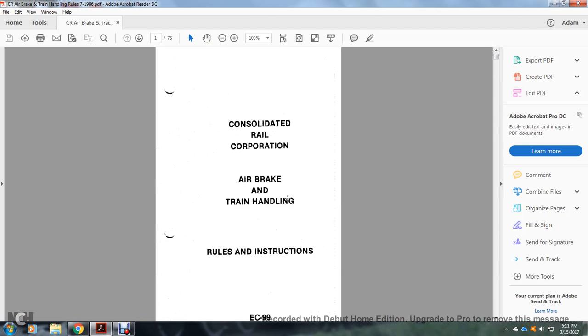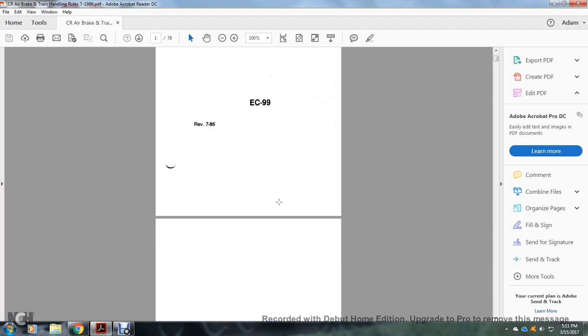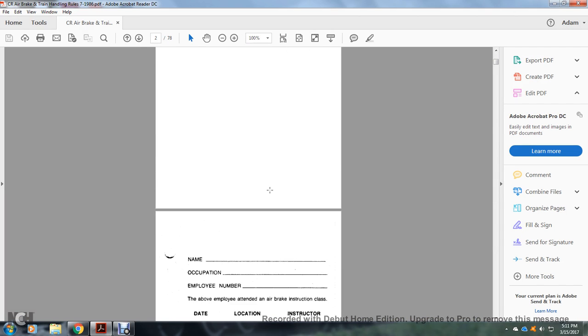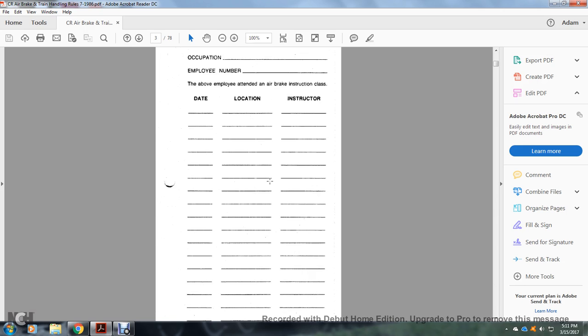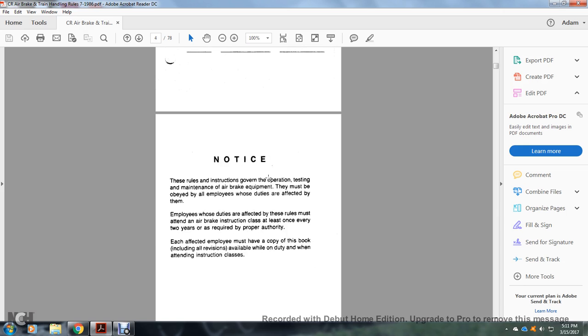Consolidated Rail Corporation Air Brake and Train Handling Rules Instruction EC 99 Revision 786. Name, occupation, employee number, employer, intended for the air brake instruction class, date, location, instructor. Notice: these rules and instruction govern the operation, testing, and maintenance of the air brake equipment. They must be obeyed by all employees whose duties are affected by them.